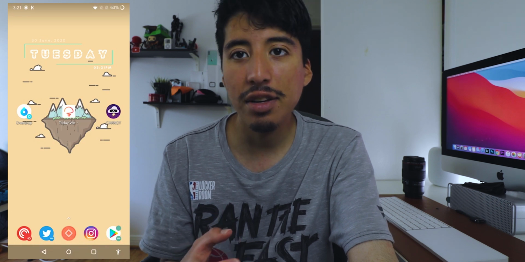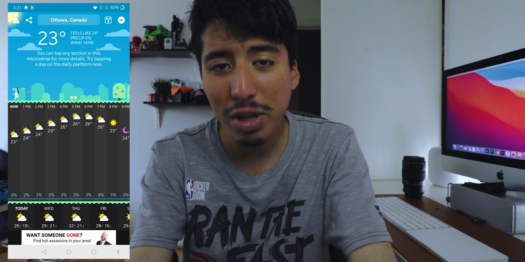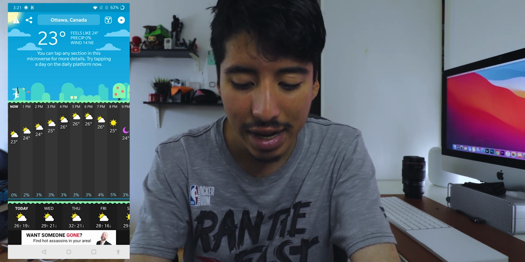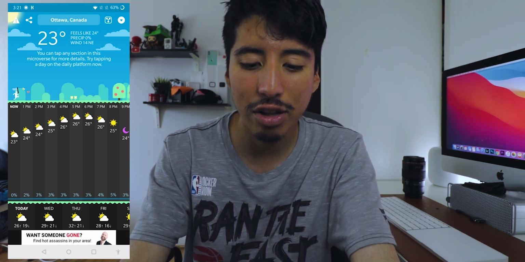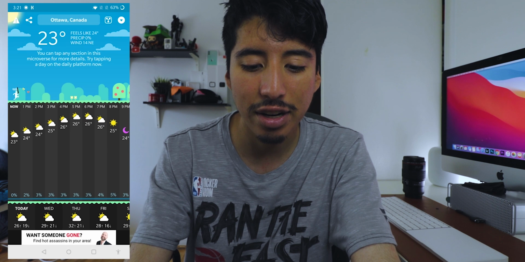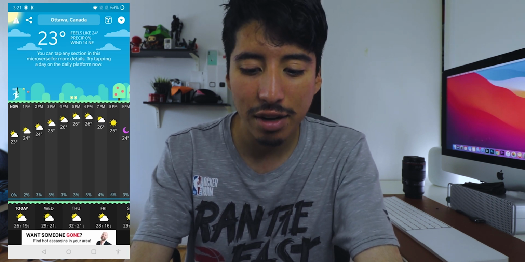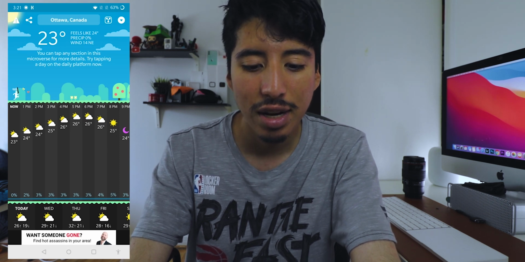And next and not least, we have Carrot Weather. Carrot Weather is probably not that popular, or maybe it is on Android. It's super popular on iOS. When the developer released it on Android, of course, the app is free to download. There are in-app purchases that you could do to get the pro features on Carrot Weather, but the basics are all here. It's the same design as on iOS.